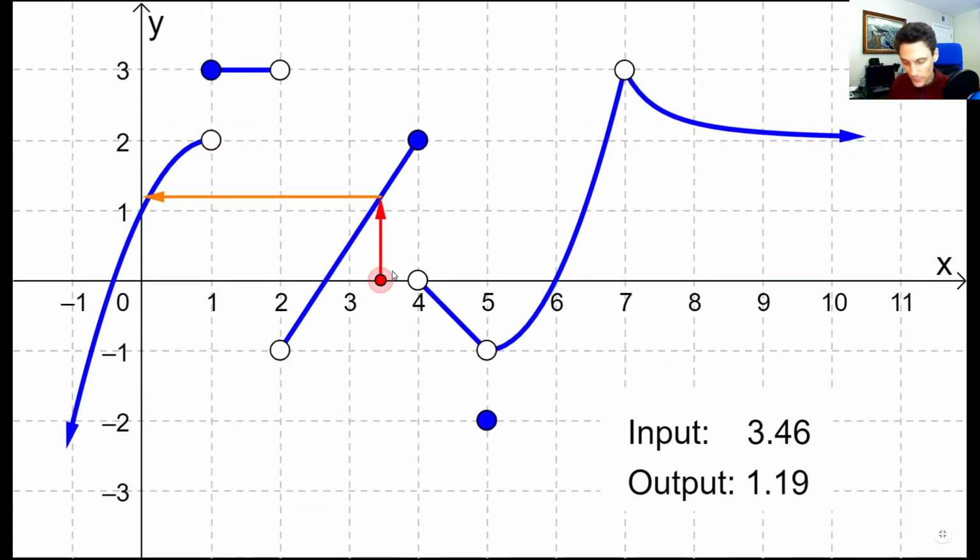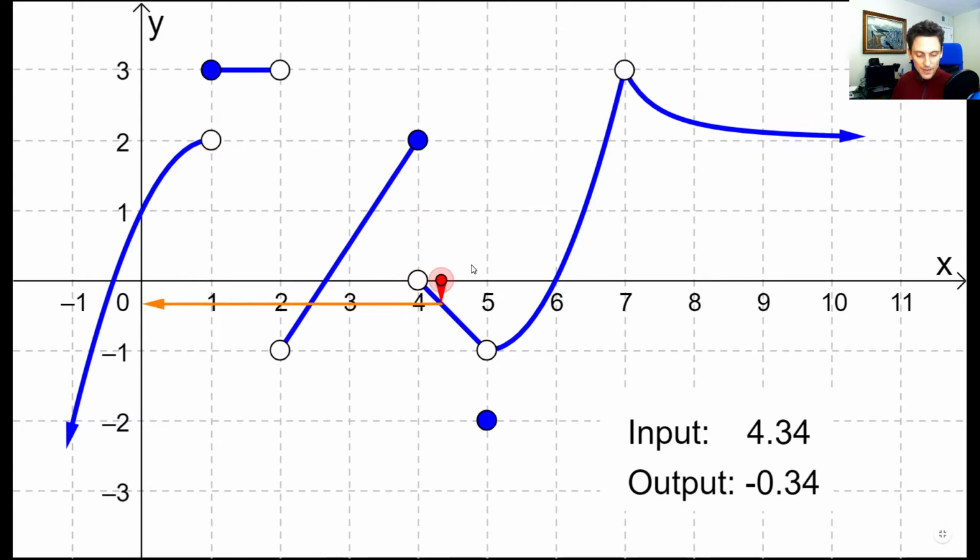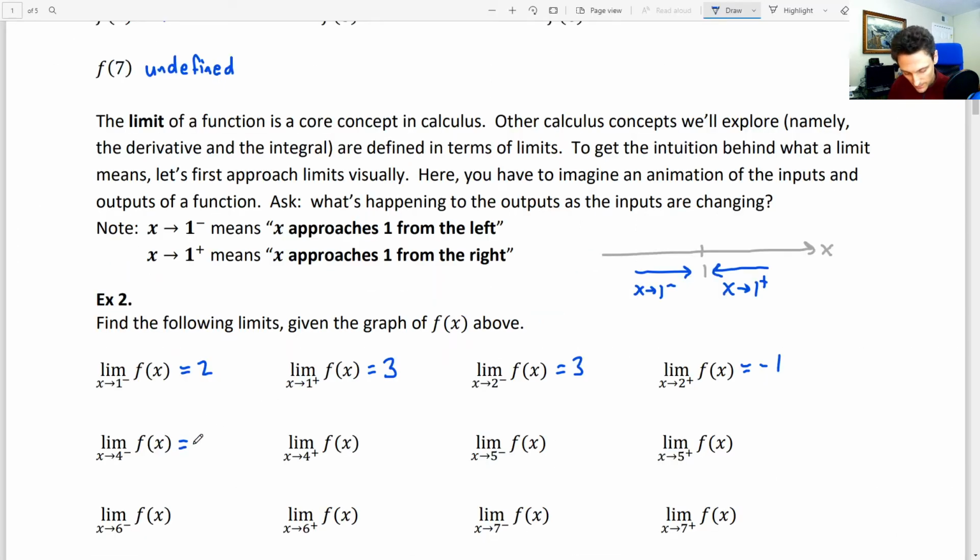So what happens as x approaches 4 from the left? What are the y values doing? If you said getting closer and closer to 2, that would be correct. And then what about if the x values approach 4 from the right? What are the y values doing? That's right, they're getting closer and closer to 0. You can see that tip of the arrow getting closer and closer to a y value of 0. Okay, so 2 for the left and 0 for the right.